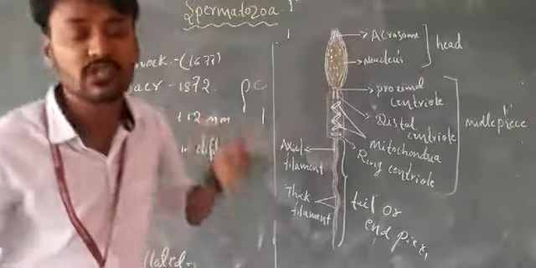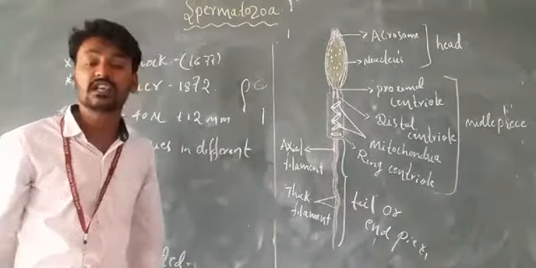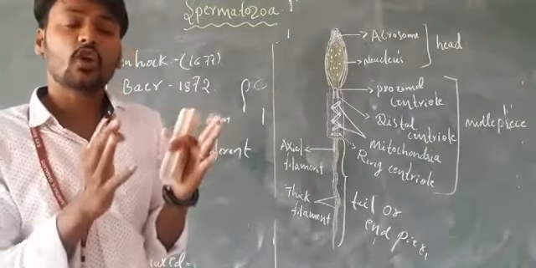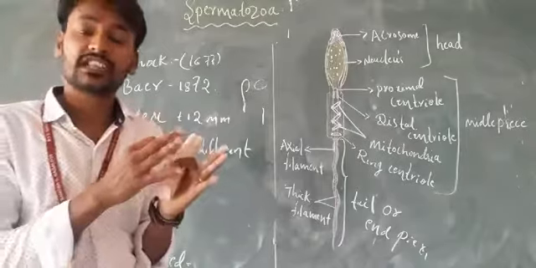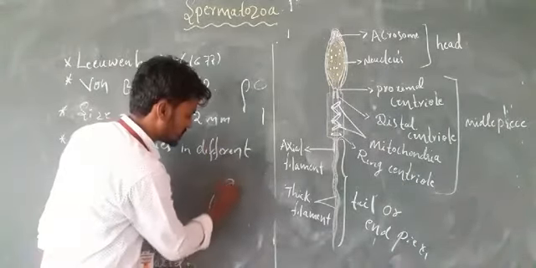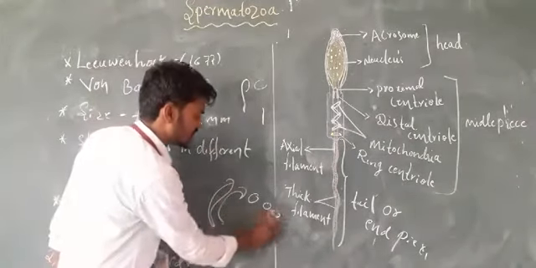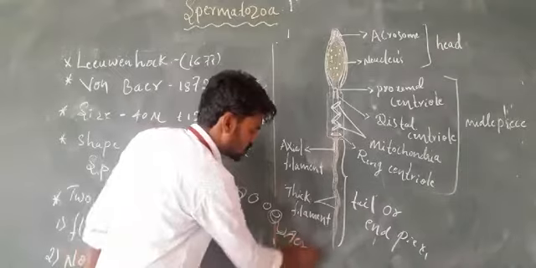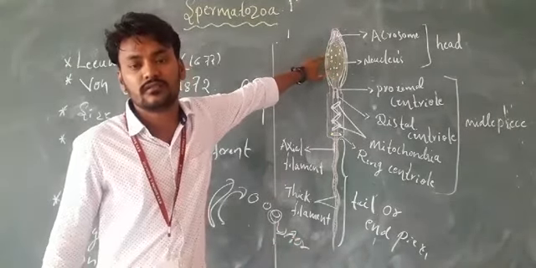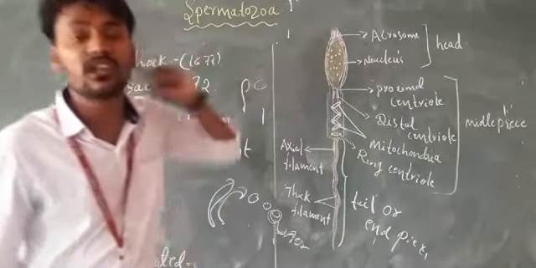This acrosome originates from the Golgi complex, because the Golgi complex continuously secretes vesicle-like structures. These vesicles form the acrosome. The acrosome is present at the tip of the head region of the sperm.